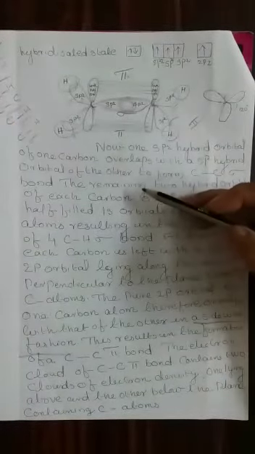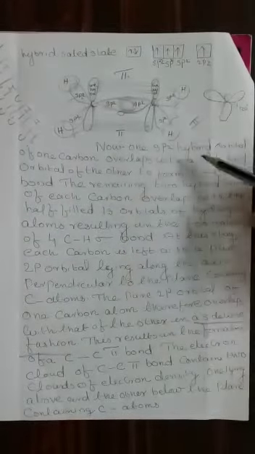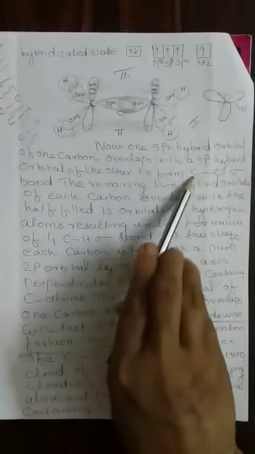Let us summarize how many bonds are present after this explanation. Now this is repeated in order to make you understand. One sp2 hybrid orbital of one carbon atom overlaps with the sp2 hybrid orbital of the other carbon atom to form the carbon-carbon sigma bond.